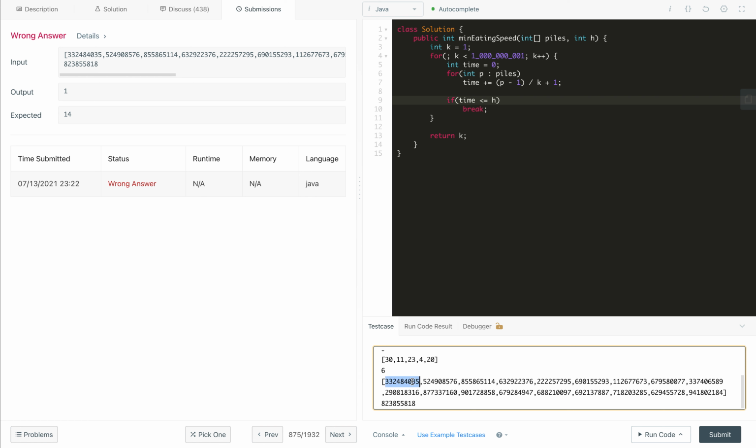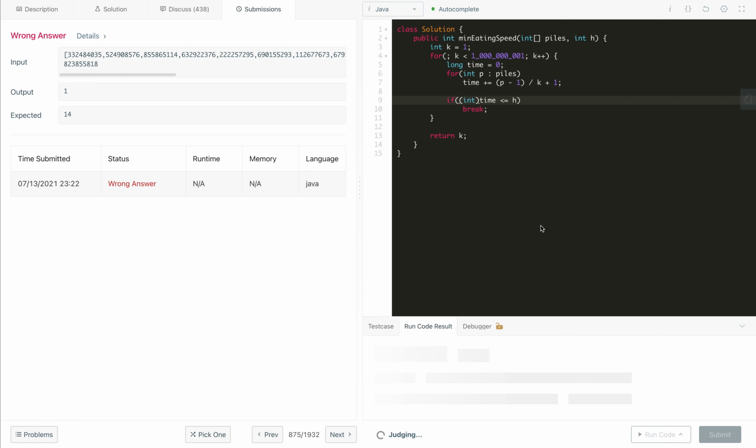Or it may cross the integer. Yeah, that may be the case. It may cross the integer value of the total sum. So instead, we will use long over here. Now it will keep adding, and we can compare as long. For the comparison, we may need to typecast it back to integer. So let's retry it.